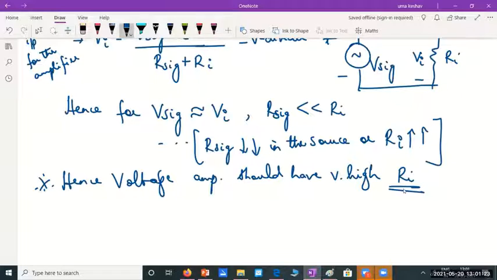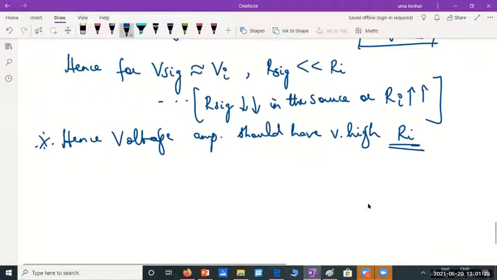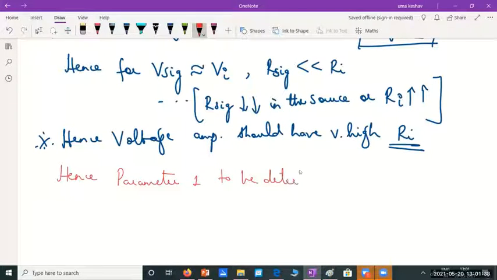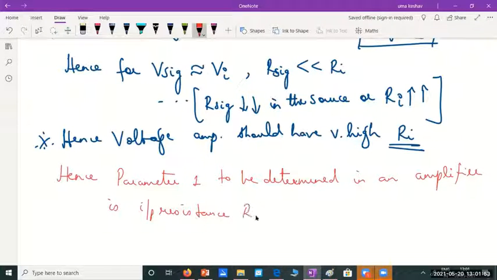Okay. So please remember this. Hence, parameter 1 to be determined in an amplifier is input resistance Ri.